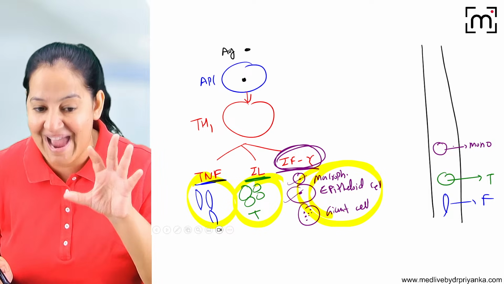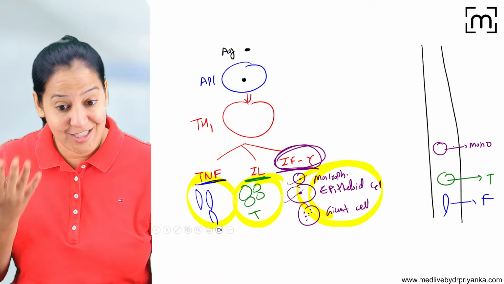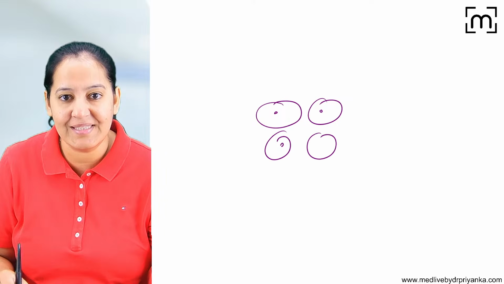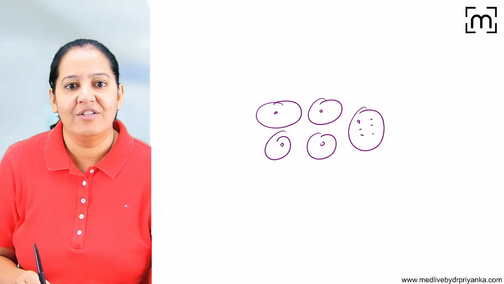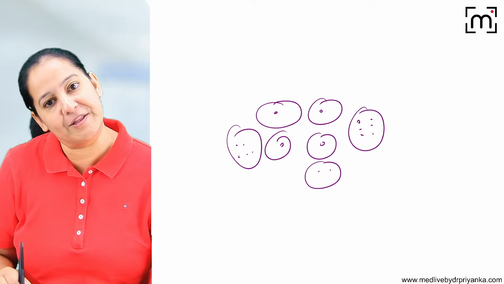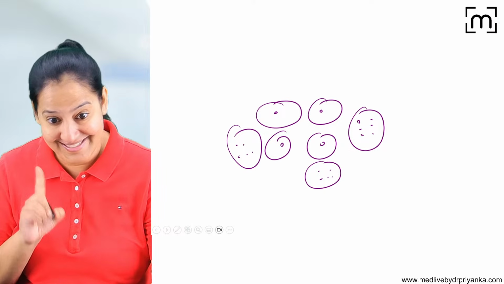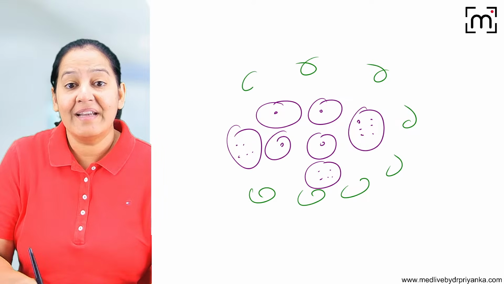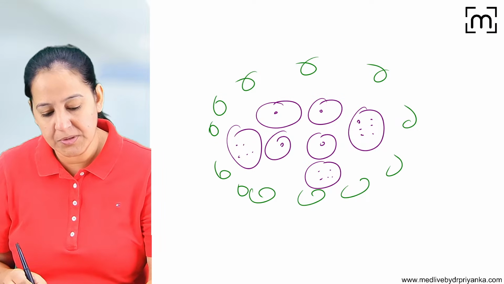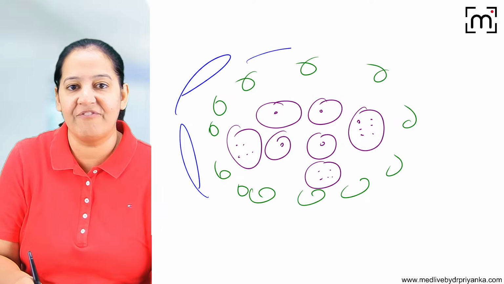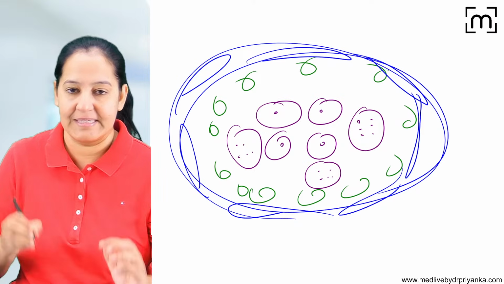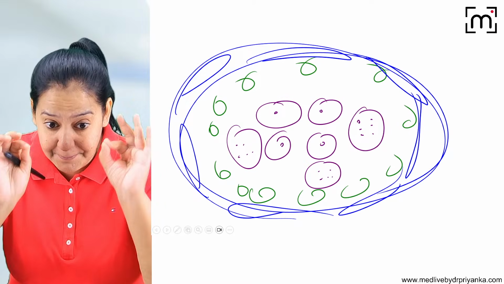In this way, the end result is a granuloma. On the next page, I will draw a granuloma for you. Okay, so let me try to draw a granuloma. In the center, I am drawing the epithelioid cell with few giant cells. Giant cells are the fusion of epithelioid cells only. This is the center. The middle zone is formed by T lymphocytes. These are T lymphocytes. And the outermost zone is the fibroblast. So these are fibroblasts. Fibroblasts will do the collagen synthesis and there is fibrosis. This is a granuloma, a typical granuloma.